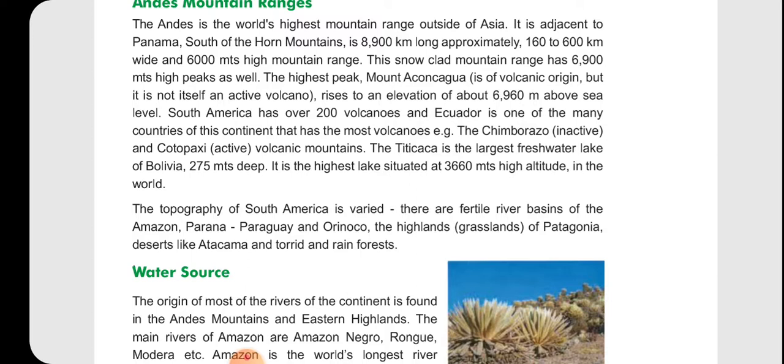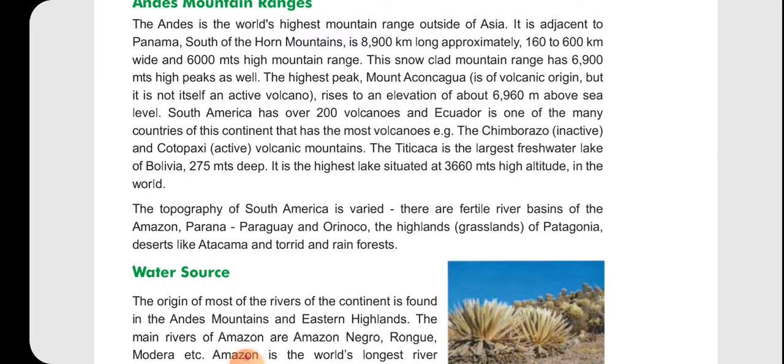This snow-clad mountain range has peaks 6,900 meters high as well. The mountain, covered with huge amounts of snow, has the highest peak, Mount Aconcagua, which rises to an elevation of about 6,960 meters above sea level.